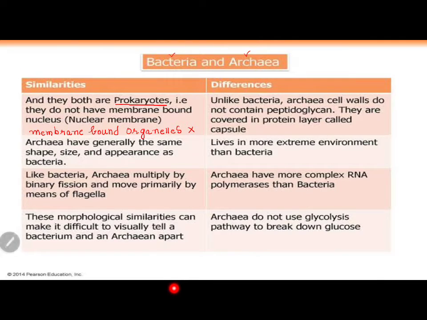Then, archaea have generally the same shape, size and appearance as bacteria. Morphologically, they look very similar. Archaea also have a cell wall, bacteria also have a cell wall. The structure and maintenance of metabolism in archaea and bacteria are the same. Like bacteria, archaea multiply by binary fission and move primarily by means of flagella. So they also have flagella for locomotion like bacteria, and they also reproduce asexually through binary fission, which is the dominant asexual reproduction in bacteria.